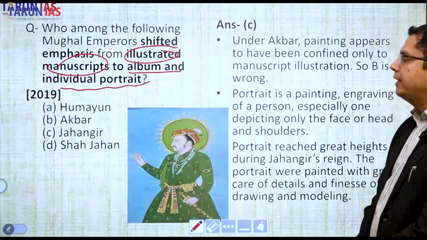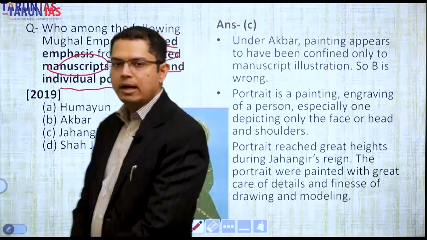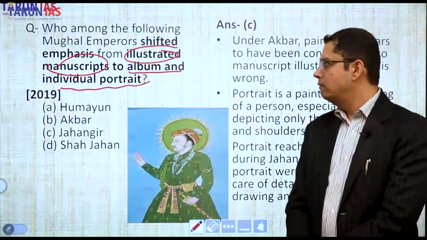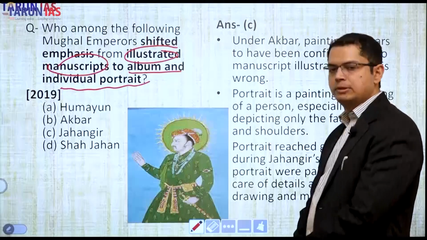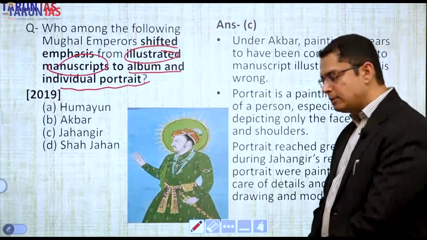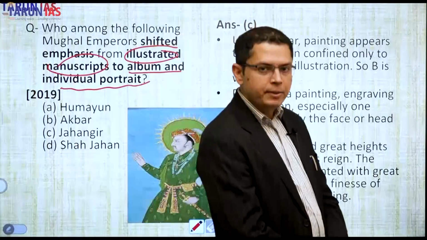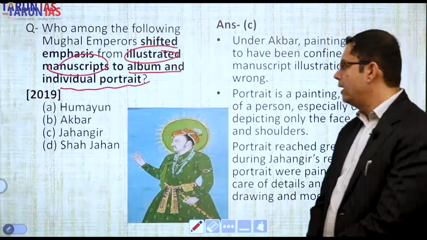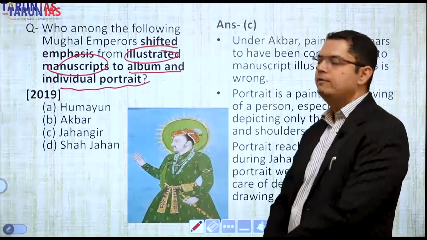So illustrated manuscript: initially, when Indian Sanskrit texts and regional texts were translated into Persian and Turkish, mainly Persian during the Mughal times, earlier Turkish, some paintings were made in those translated manuscripts during Akbar's time. Akbar himself took interest in painting and brought some painters from the Middle East. I am not going to confuse you with the painters' names here because the question is something else.